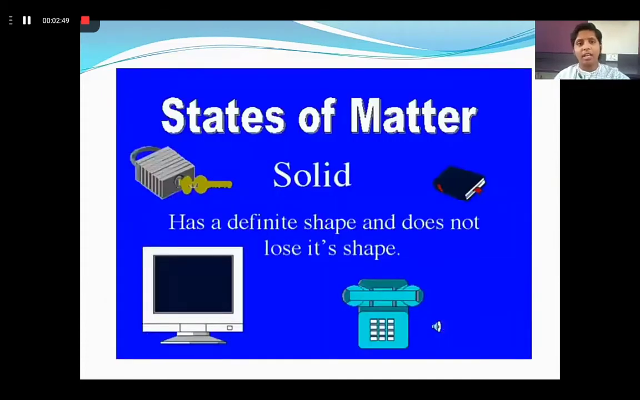Now let us see one by one about each state of matter. When we talk about solid, a solid has a definite shape and does not lose its shape, right? Now you see children, you are observing me on the screen of your mobile or your laptop. Does your mobile or laptop change its shape when we keep it in a bag? No. Or when we keep it on a table? No.